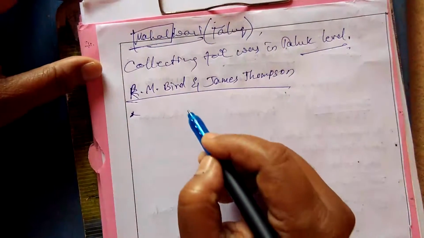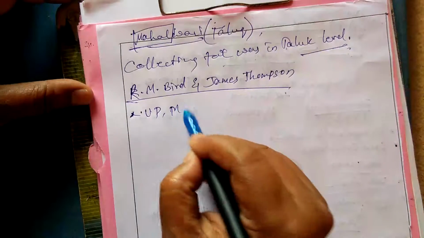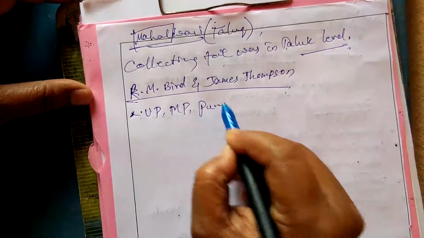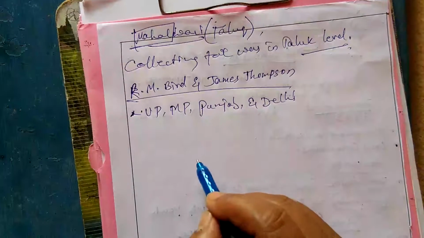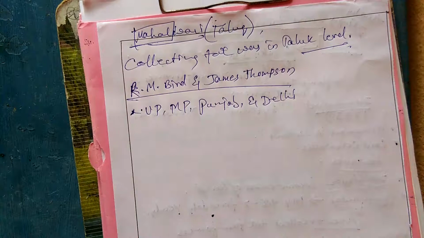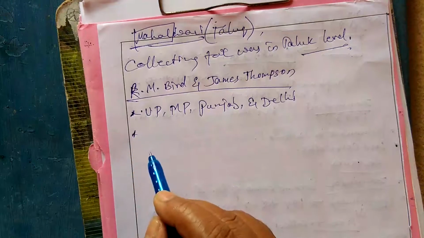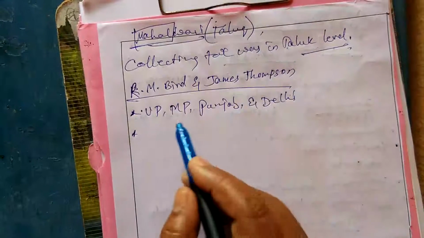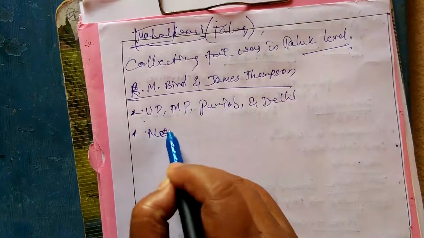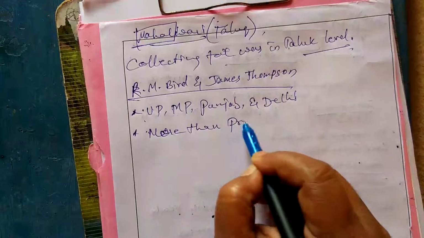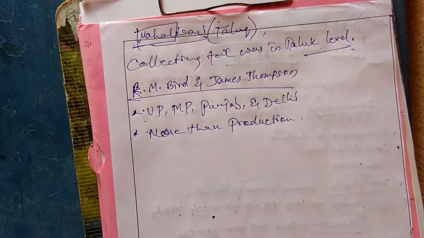Now, where was it introduced? This Mahalwari system was introduced in UP, that is Uttar Pradesh, MP, Madhya Pradesh, as well as Punjab and Delhi. These were some of the places where we can see the implementation of the Mahalwari system. And here too, the same condition. The Mahal, that is the taluka level officer, was in charge, and the tax they collected was more than production. Whatever they were producing, the tax was more than that.